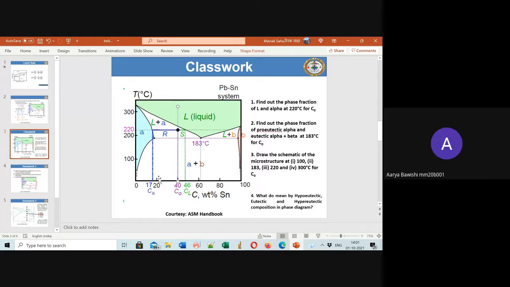Yes, it's 17, not exactly 17. See to the right, so I think 18 or 19 or around that. So it will be 61% minus 40 divided by 61 minus say 18%, times 100. That will be the weight percent, about 19, I guess. And the remaining 81% is what? Alpha plus beta. So (62 minus 40) upon (61 minus 19) is the proeutectic alpha part, and then the remaining part is the alpha plus beta eutectic part.